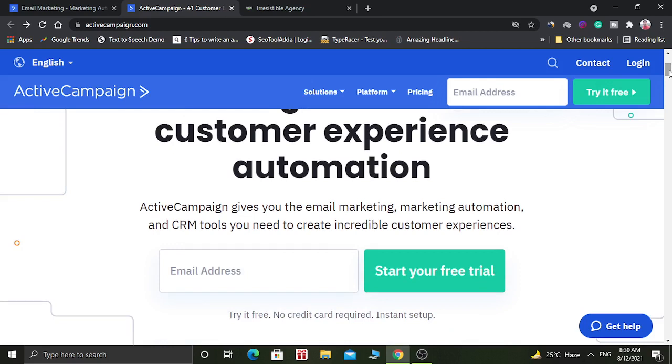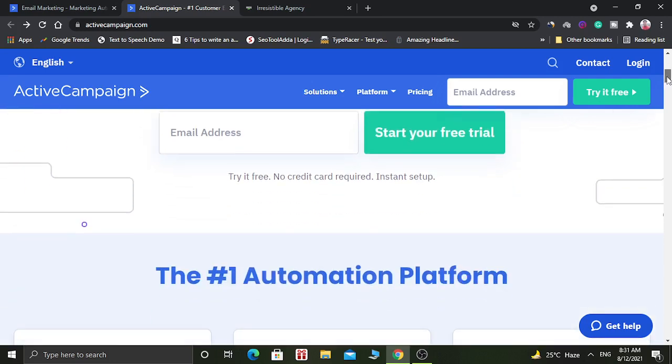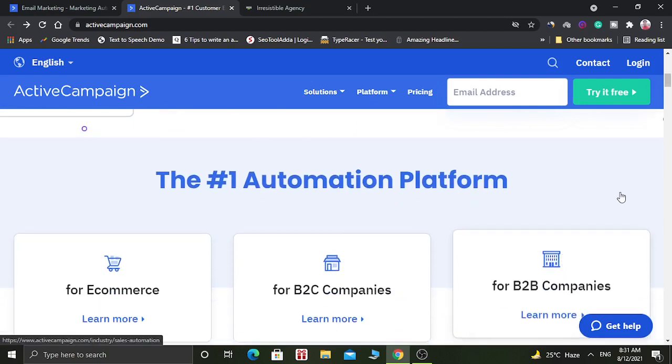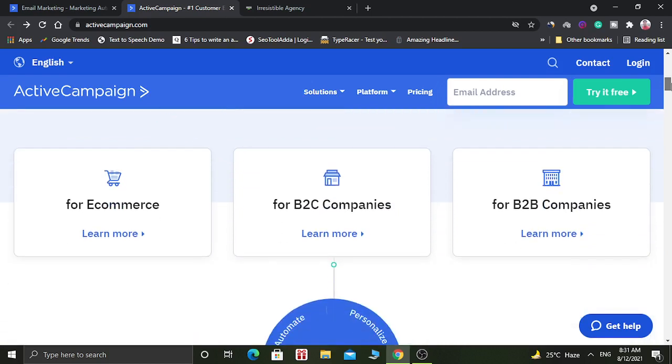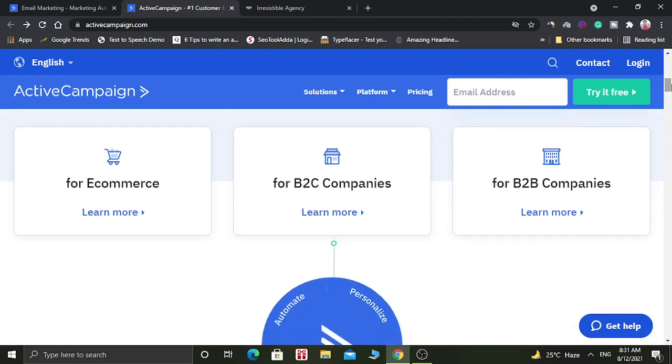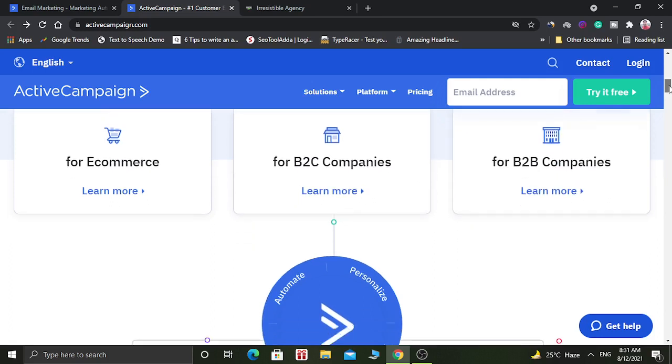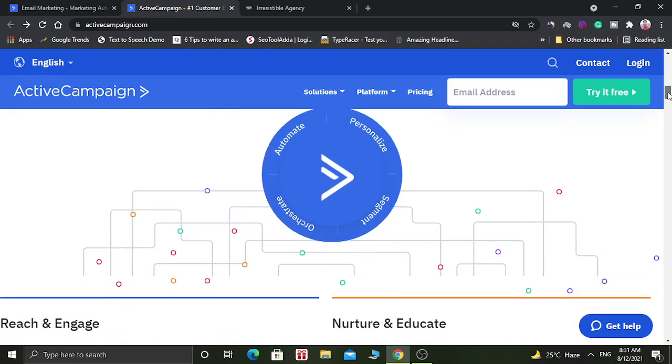You can even send text marketing campaigns, and it also has a CRM platform. So they say that this is the number one automation platform. You can use ActiveCampaign for e-commerce, for B2B companies or B2C companies, or you can use it for your own company.